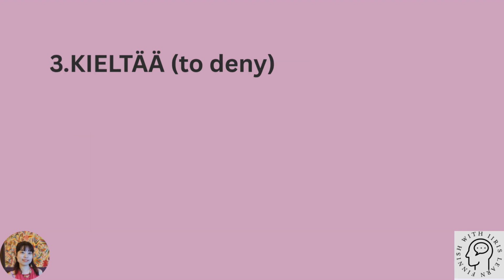The next verb is kieltää, which means to deny or to forbid. Remove the final a and we get kieltä. The combination lt changes to double l, so the stem is kiellä.